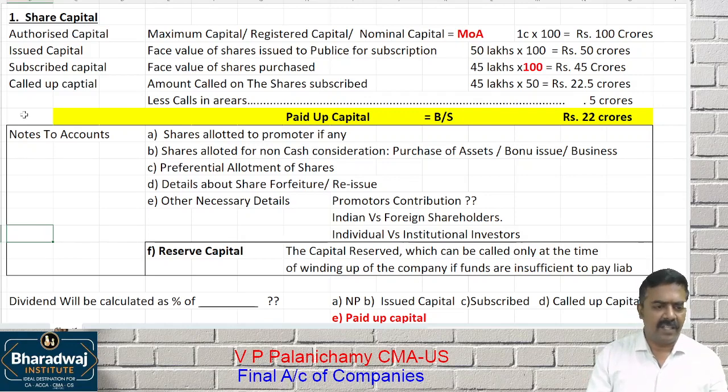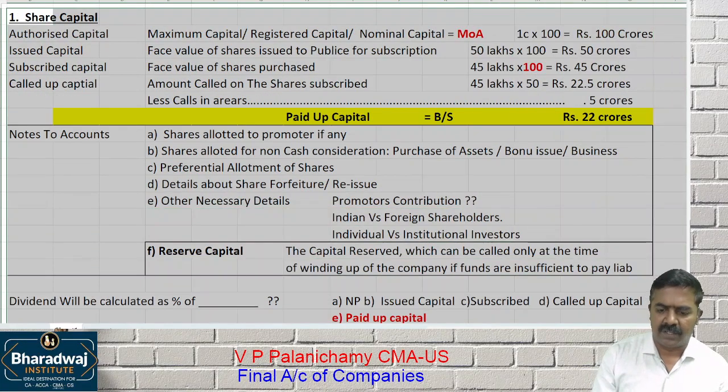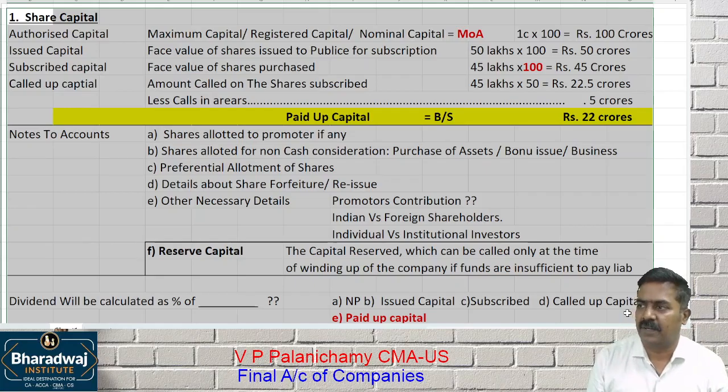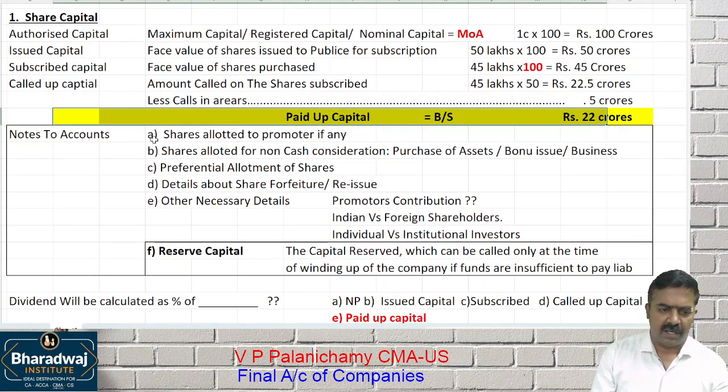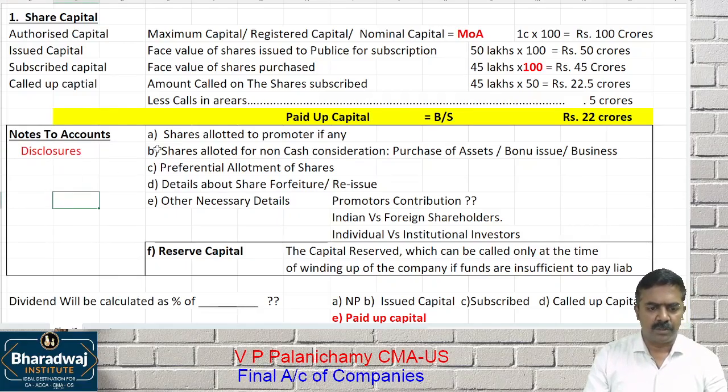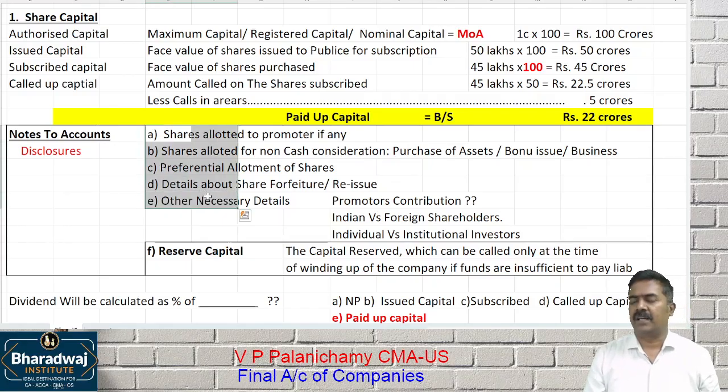Sometimes in the exam, they give this alone for 5 marks. They will give you details, prepare schedule 1 share capital. So only paid up capital will be taken for balance sheet, and all the other things will be given as what? Notes to accounts. Notes to accounts are otherwise called as disclosures. Remember, I have given only 5 disclosures, but on the practical side, there can be 20, 30 disclosures also.